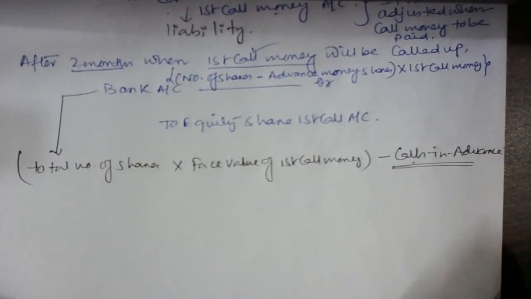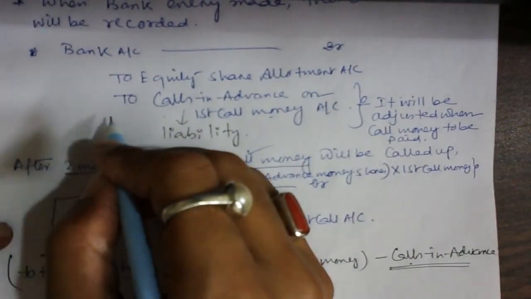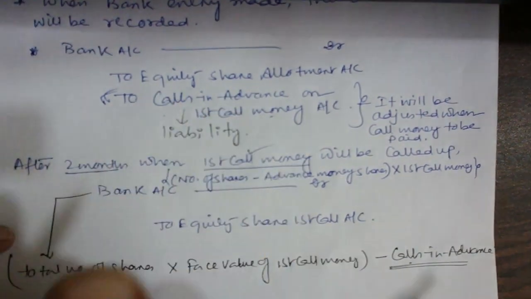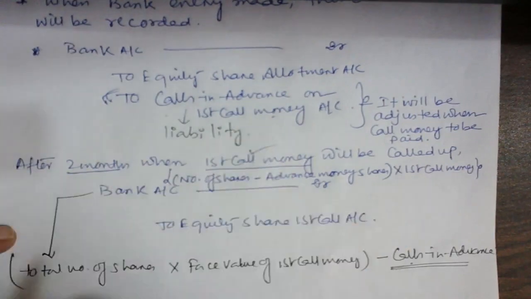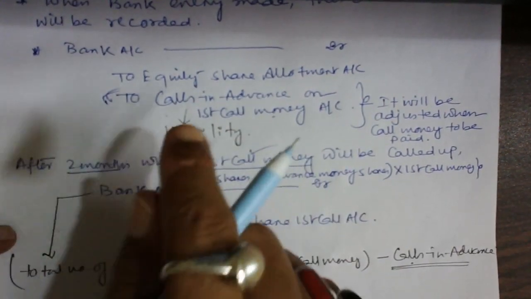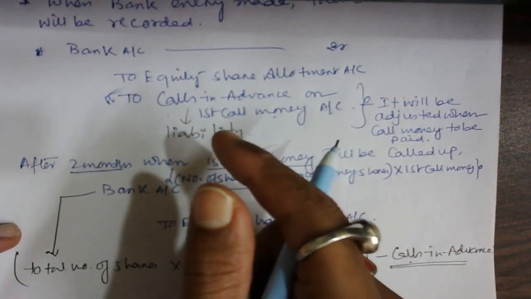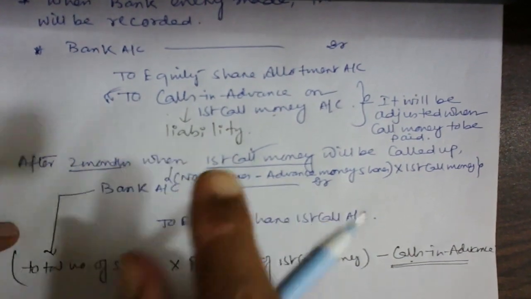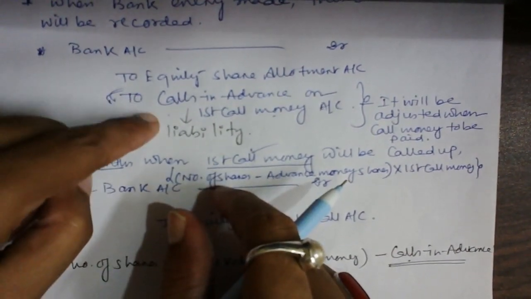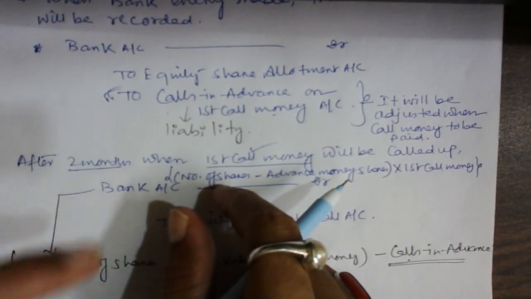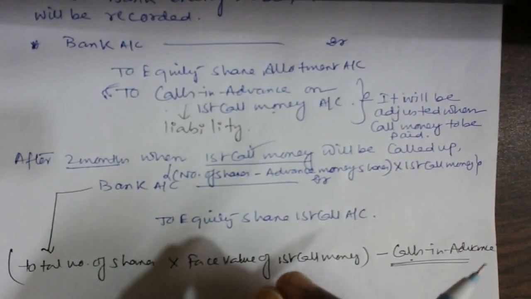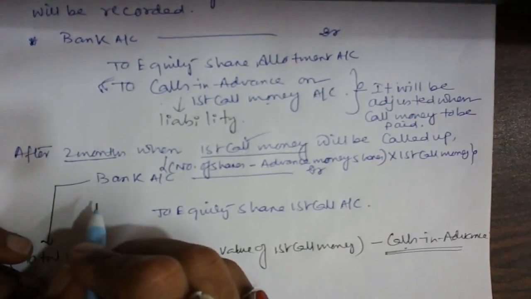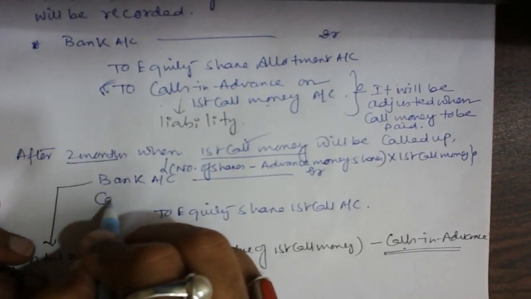And obviously, guys, you have a liability with respect to the calls in advance, which is presented in the balance sheet. But as the time has come when the first call money is due and going to be received, this liability is going to be transferred, so that your books do not show this liability, because the money has become due. Until the money is due, it will remain as a liability. But when the money is due and going to be received, we need to just make an adjustment. What is it, sir? See, when we receive in advance, I made a credit. So when we adjust it, we are going to debit. It's very simple.